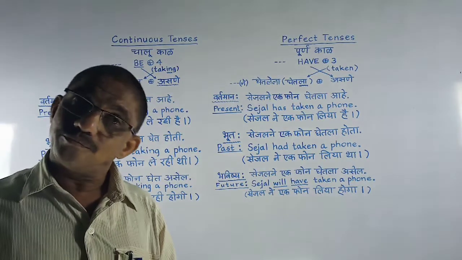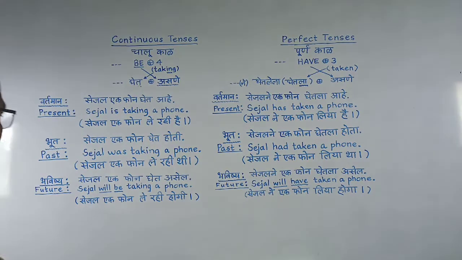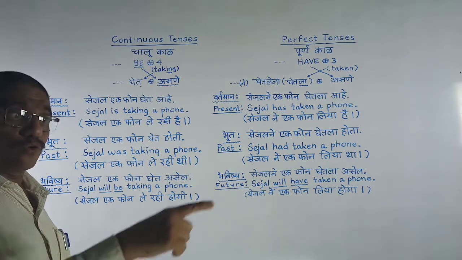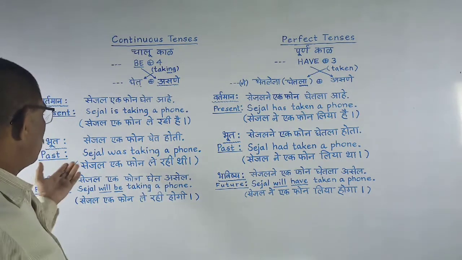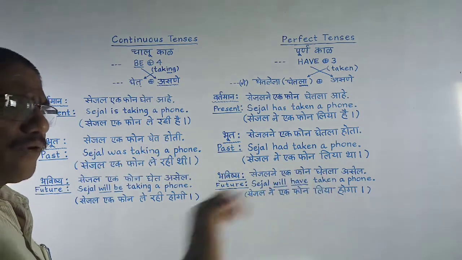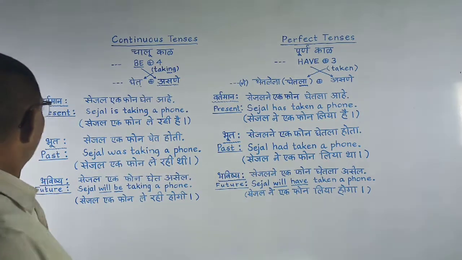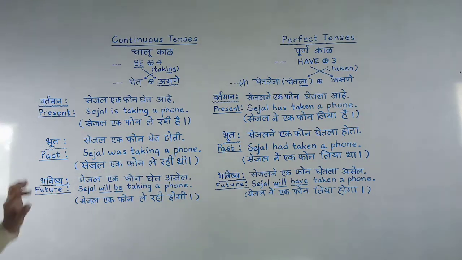Plural you, similarly, you were taking a phone. Suppose I take the 4 boys were taking a phone. The 5 girls were taking a phone. Like that. Next is future tense.